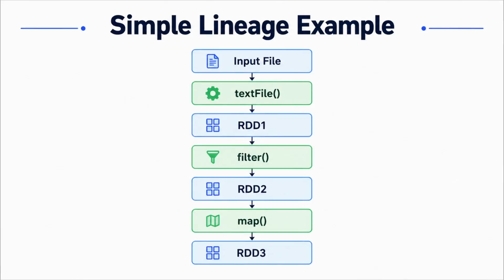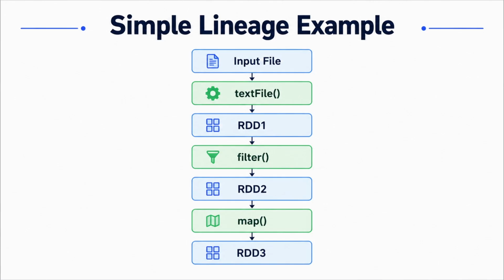Suppose our input is a file. We read that file using the textFile function, which gives us RDD1. Then we apply a filter function, which creates RDD2. Then we apply a map function, which creates RDD3. Now, Spark doesn't just say, I have RDD3. It remembers that RDD3 came from RDD2 using map, and RDD2 came from RDD1 using filter, and RDD1 came from the input file. So Spark has effectively remembered the entire path used to produce RDD3. That path is the lineage.